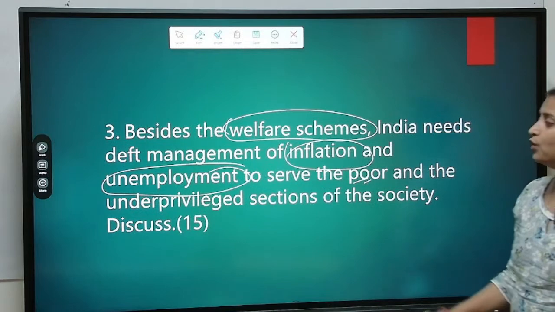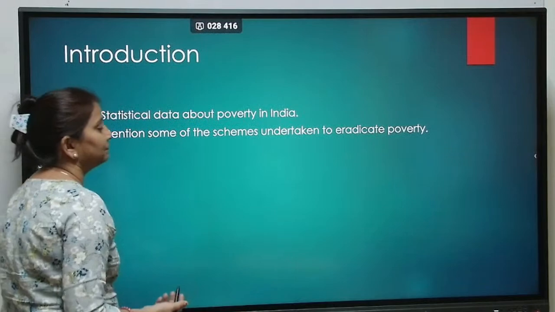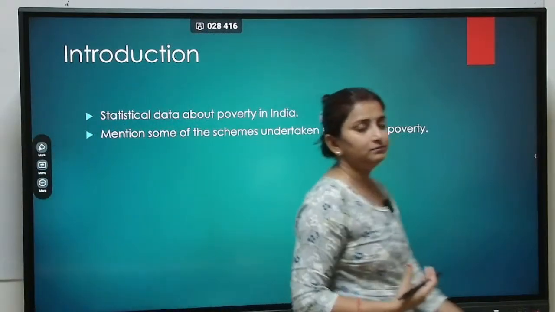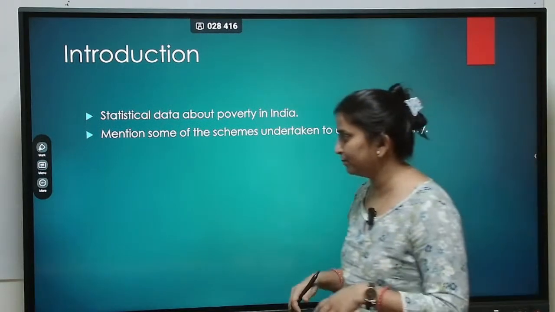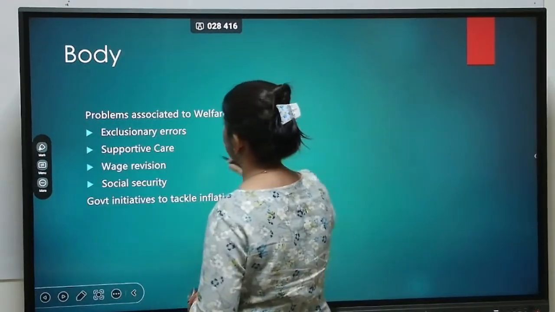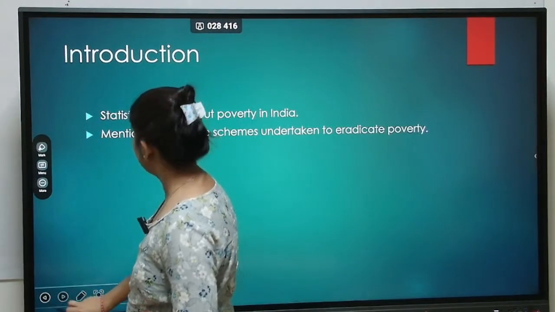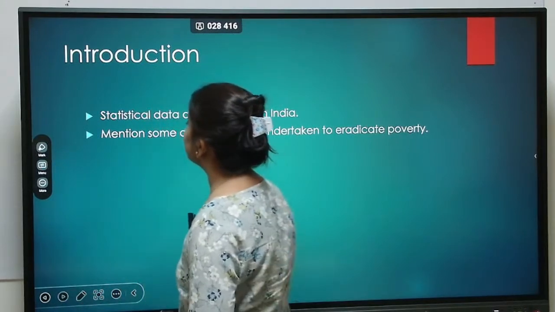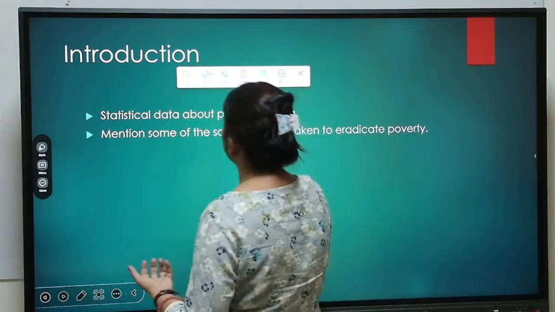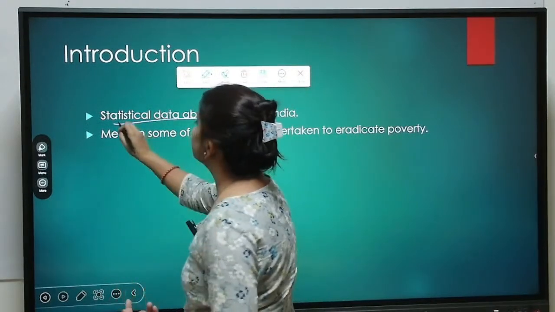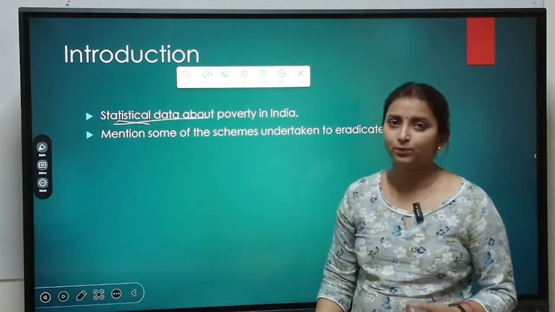Here the introduction can be any statistical data. It can be reduction in poverty. In 2005, approximately 50% of the population was below the poverty line. Under the last National Multidimensional Poverty Index released by Niti Aayog, only 15% of the population is below the poverty line. So we can discuss any statistical data, or we can write about any committee that has spoken about poverty.